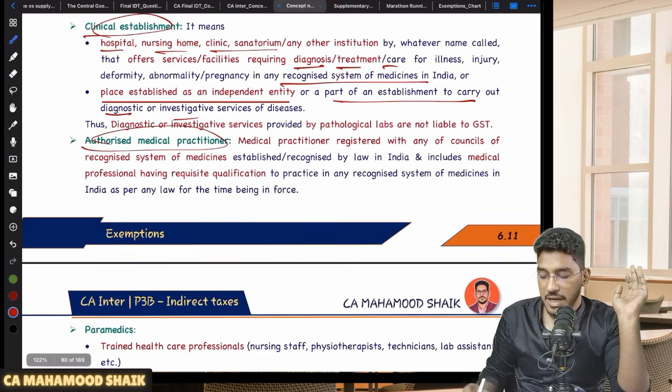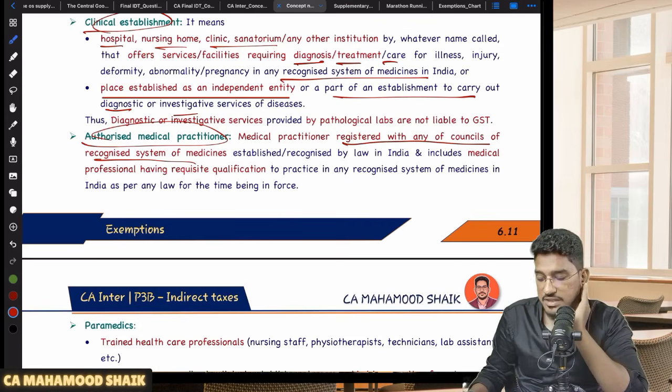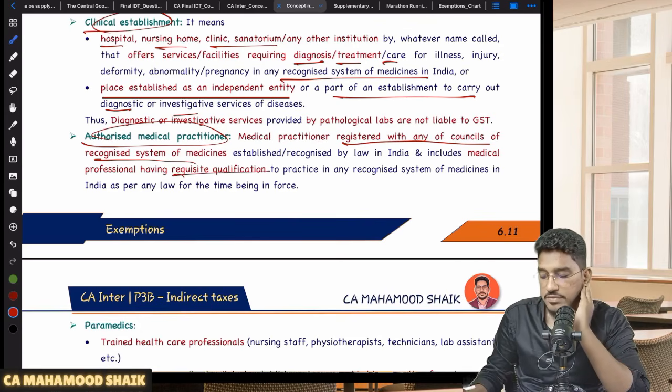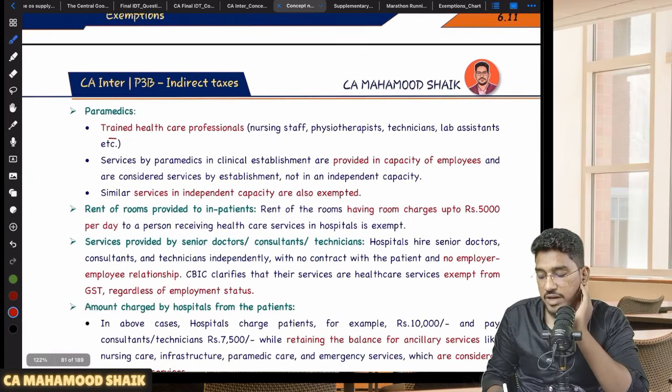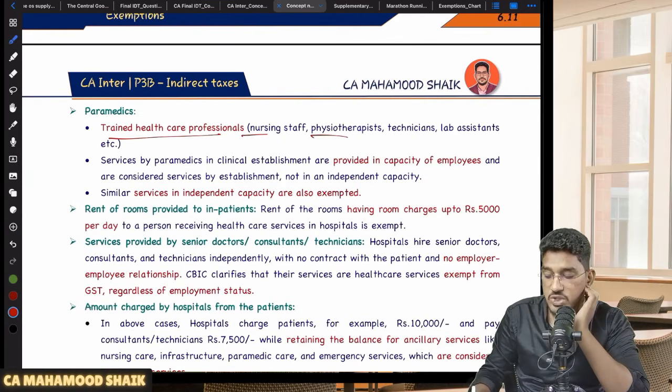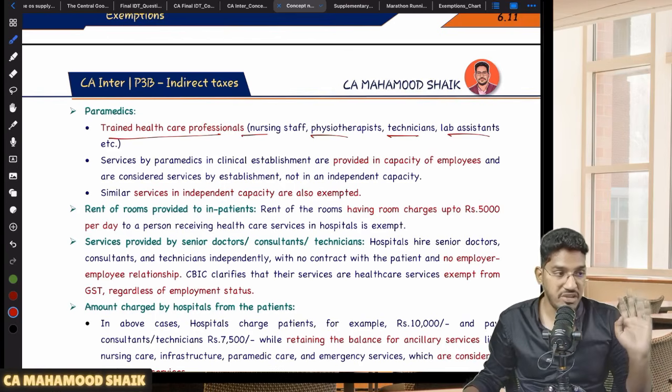Now, who is an authorized medical practitioner? A medical practitioner who is registered with any of the councils of recognized system of medicine in India and who has the requisite qualification to practice. Then paramedic. Sir, who is paramedic? They are trained healthcare professionals like trained nurses, physiotherapists, technicians, lab assistants. They are forming part of paramedics.